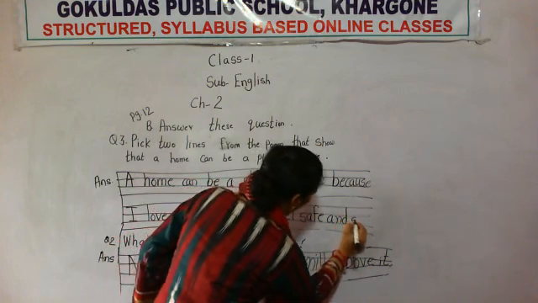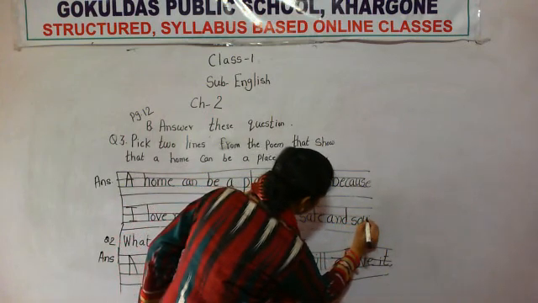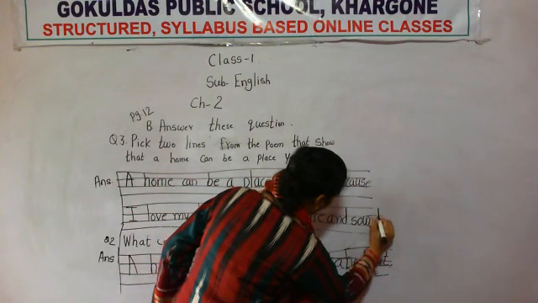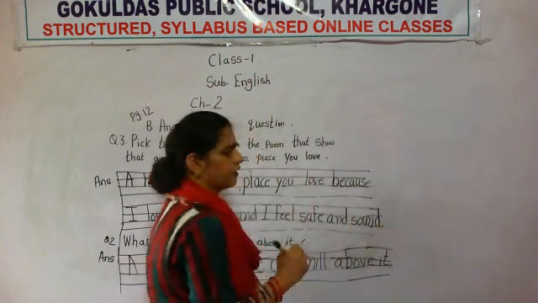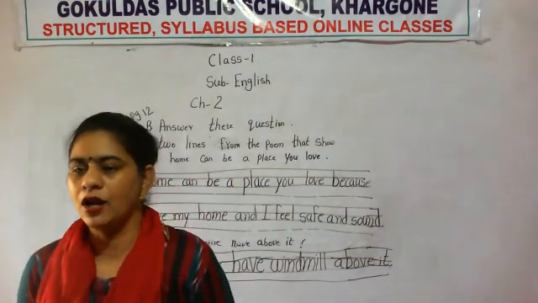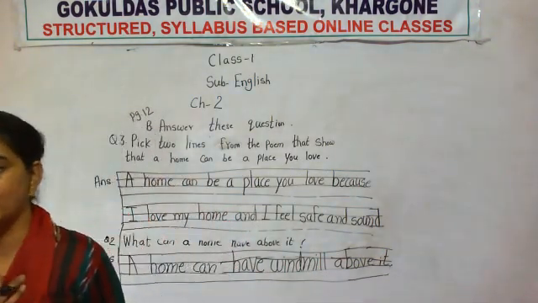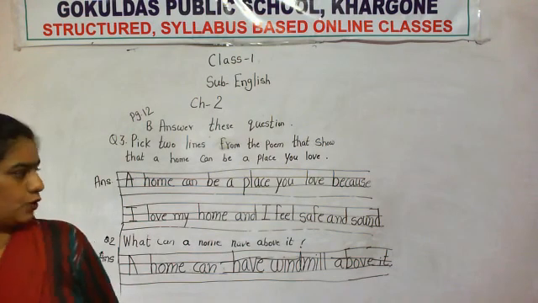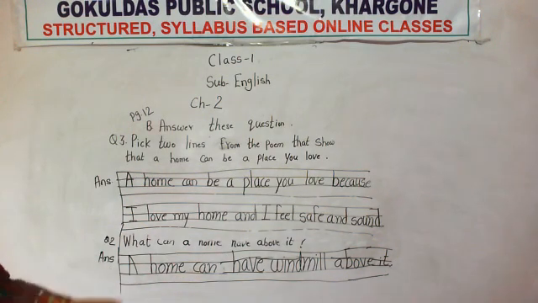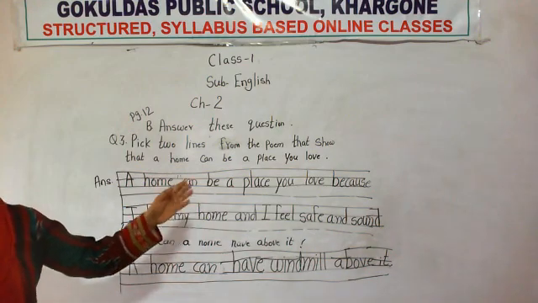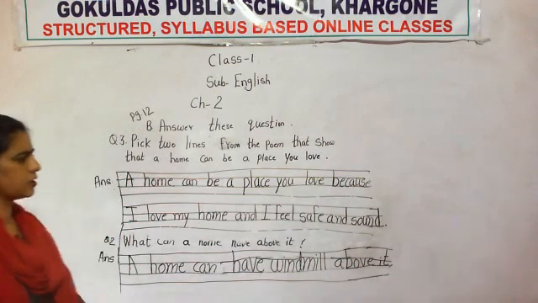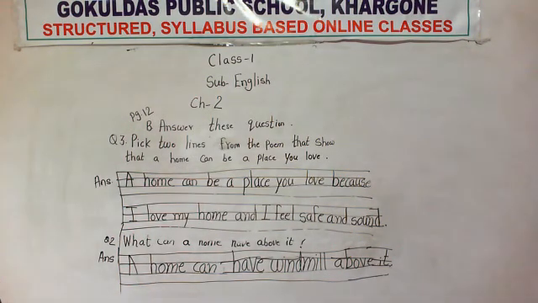Sound means strong. हमें हमारे घर में हम safe feel करते हैं and we feel strong also in our house because we all live with our parents and they all love us. They take care of us, so we feel safe and sound in my home. So this is the answer. You love because I love my home and I feel safe and sound. After this, full stop. Okay, so this is the answer for this particular line.